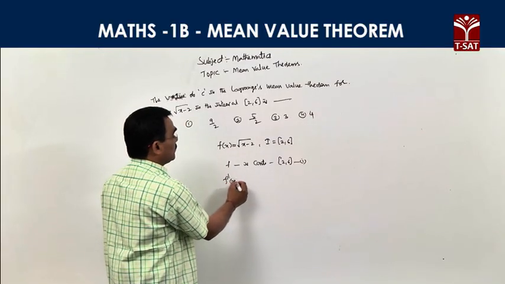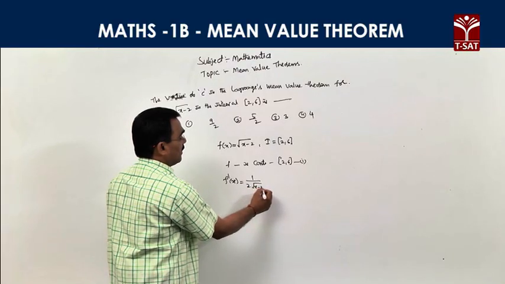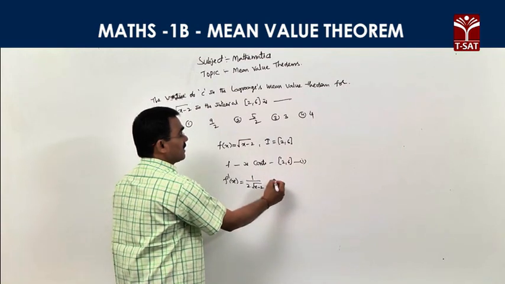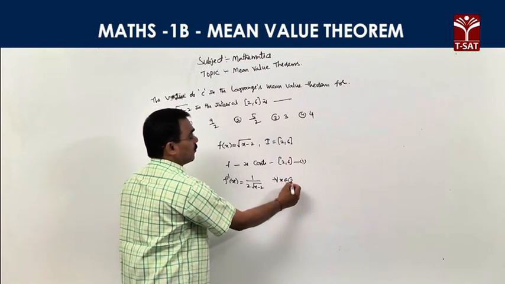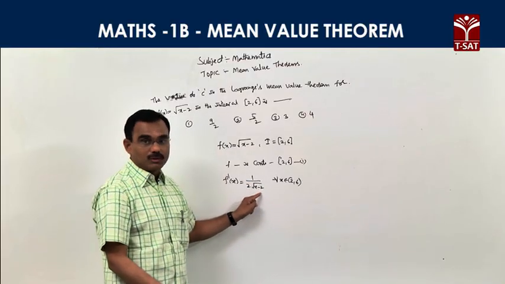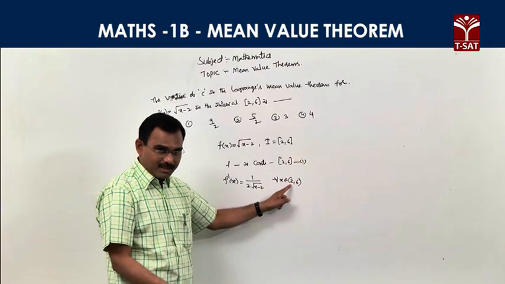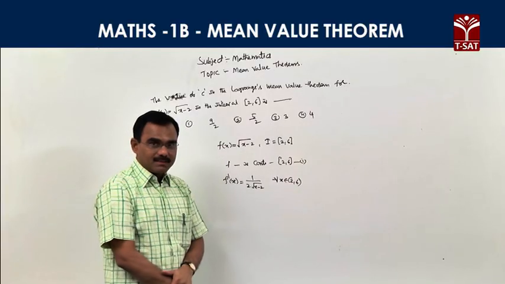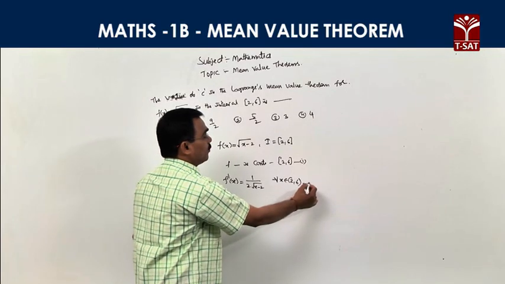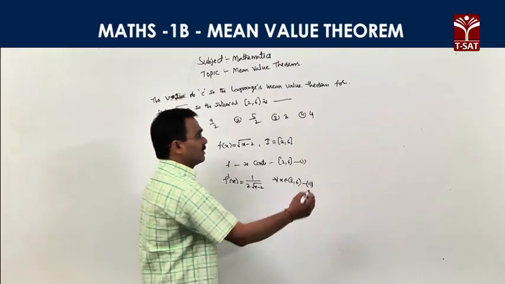What is f dash x? f dash x is 1 by 2 root x minus 2. You observe, right? So this value exists for all x belongs to open 2 comma 6, which is not differentiable at x is equal to 2, and x equal to 2 is not our point. That's why f dash x is differentiable in interval open 2 comma 6. The second condition is also satisfied. f is continuous and differentiable.